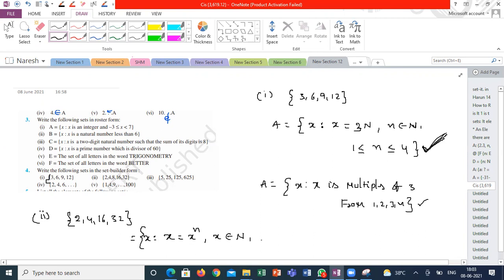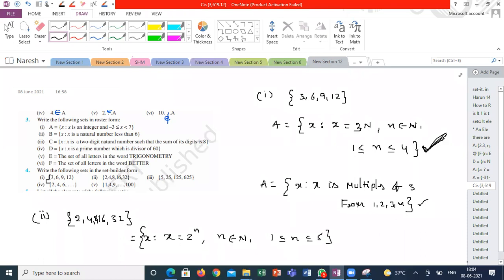Sir, x equals 2 to the power n, where n belongs to natural number and n is greater than or equal to 1 and less than or equal to 5. Because if I'm writing x is equal to x power 1, again you have to define x as well as n. If I'm representing with 2 power n, where n belongs to natural number, what is the limitation of n here? Sir, greater than or equal to 1 and less than or equal to 5. No, if it is 2 power 3, 8 is missing here. Sir, 8 is given. 8 is given. Yeah, sorry guys, I'm very sorry. Then it is fine. So 1 less than or equal to n less than or equal to 5.